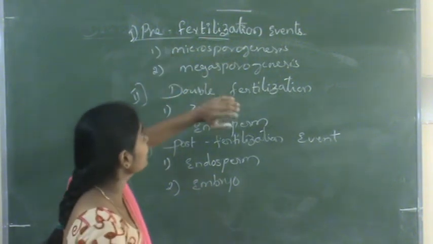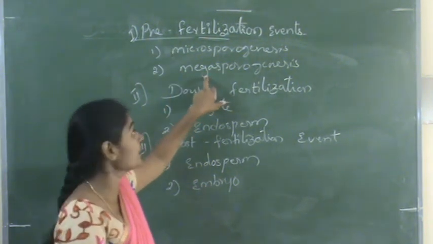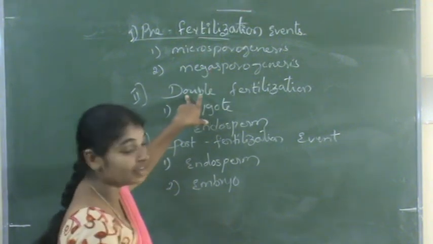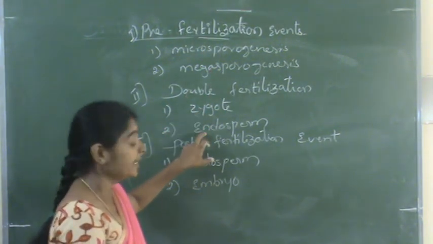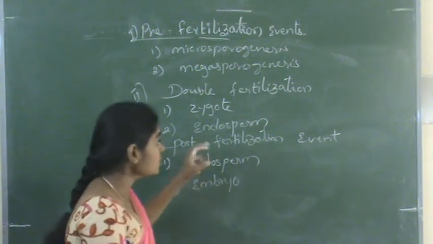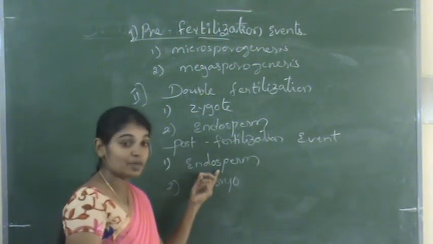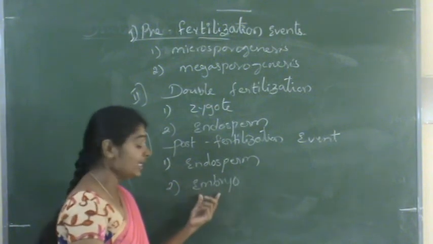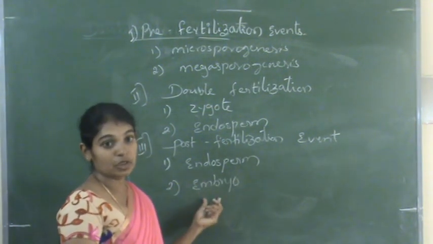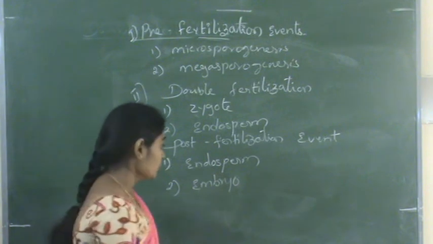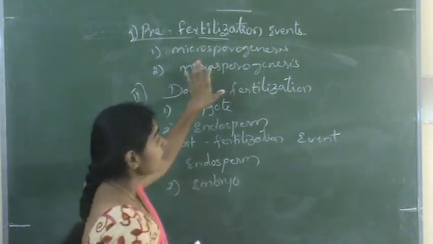Pre-fertilization events: formation of microspores and formation of megaspores under two headings. Then double fertilization, formation of zygote and formation of endosperm. And post-fertilization events: the structure of the endosperm and its types, then how the embryo develops in dicots and in monocots. So these are the sexual reproduction events in angiosperms.